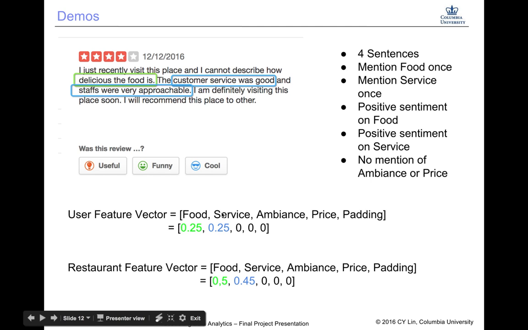That's for service. And we do sentiment analysis on the sentence on food, and the library outputs 0.5 as the polarity score, and we just use 0.5 as the value of our feature vector.